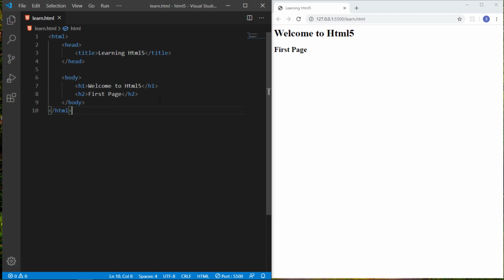As I have already told you, HTML5 gives us different tags, and tags are mostly written in pairs, a starting tag and a closing tag. There are also some tags called singleton tags or stand-alone tags, and these tags don't have any closing tag, like this hr. This is a horizontal ruler. If you save it, you can find a line on the web page. So these are called standalone or singleton tags.